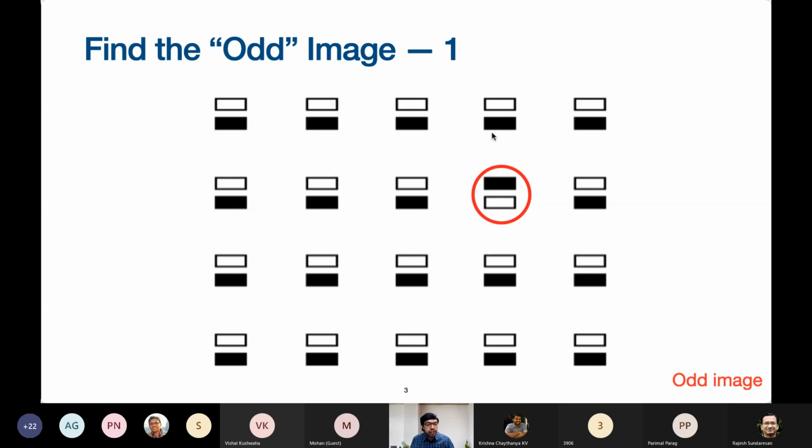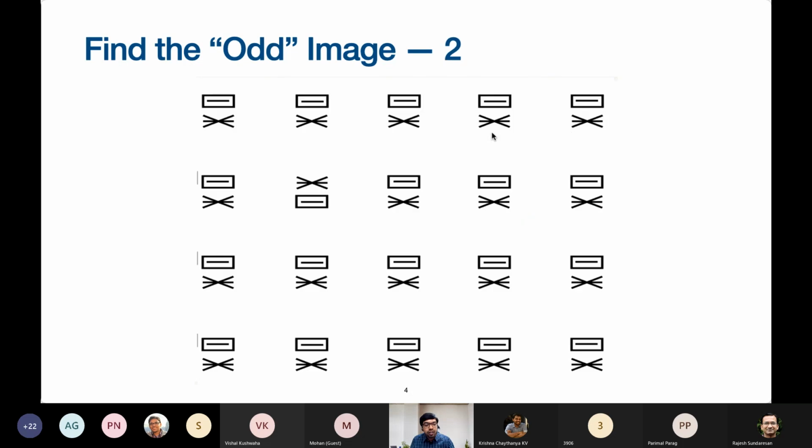So let's repeat this experiment on a different set of images. 3, 2, 1, start. Ready. Okay, so where's the odd image? Second row, second one. Correct, second row, second one. And this took you about 4.9 seconds on my timer.